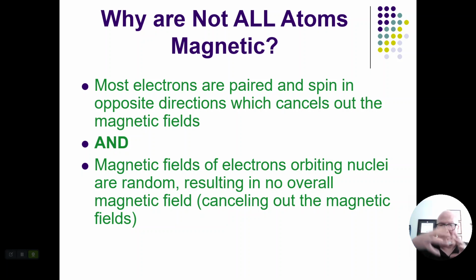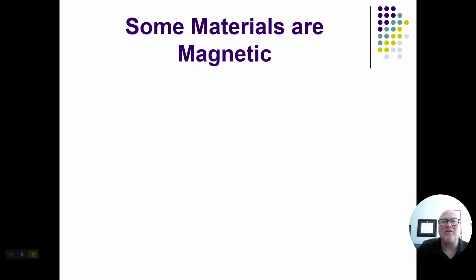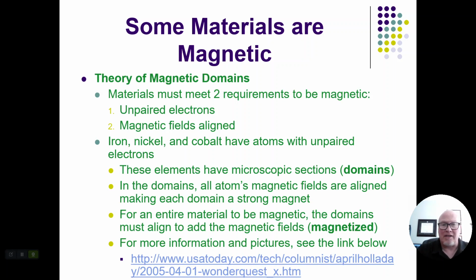The electron motion in most nuclei is going to be completely random, and so you overall have no magnetic field. They're canceling each other out. So that's why all atoms are not magnetic. Most materials are not magnetic as a result of that. Some are, on the other hand.